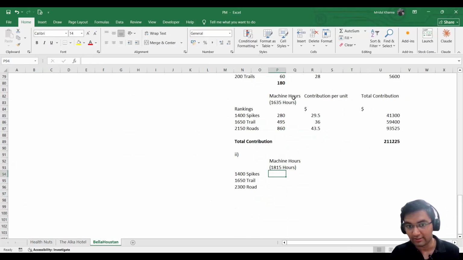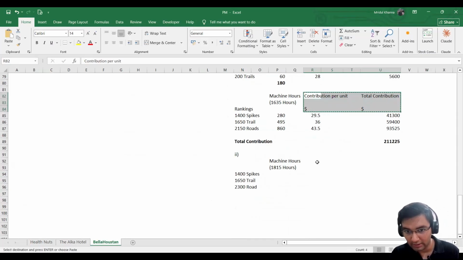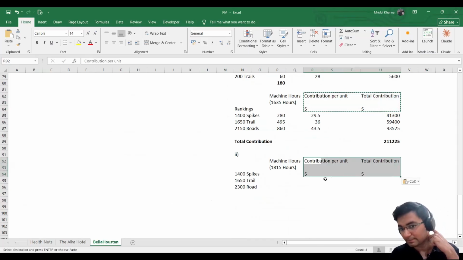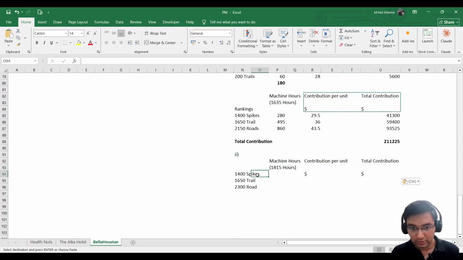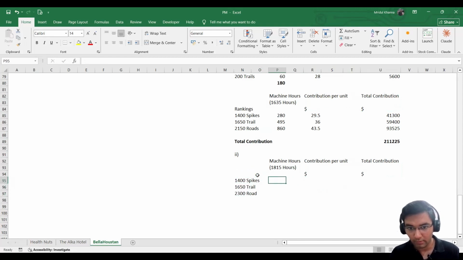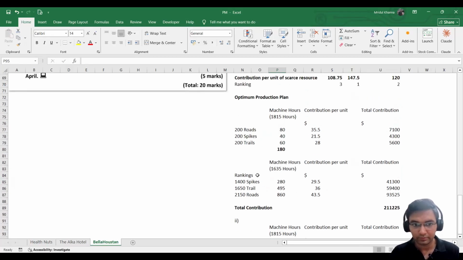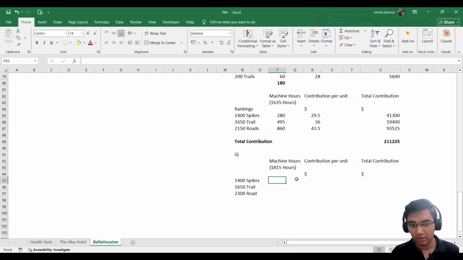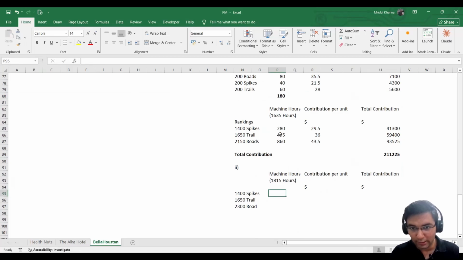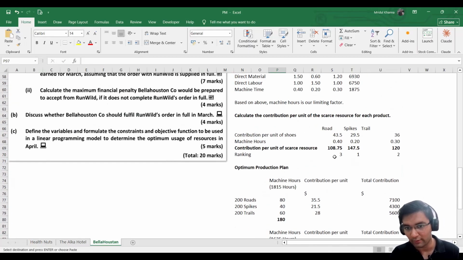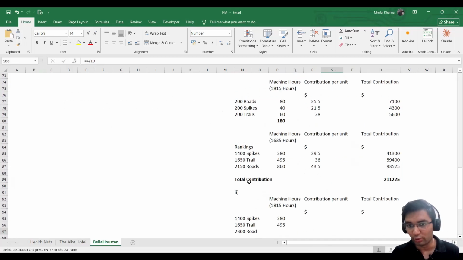I'll write it here again, same. I'll just copy it here and paste it here. All right. So now 1400 spikes, we can simply copy it from here for first these two, because we know it's the same here. For 2300, we know it takes 0.4 machine hours to produce one pair of shoes.